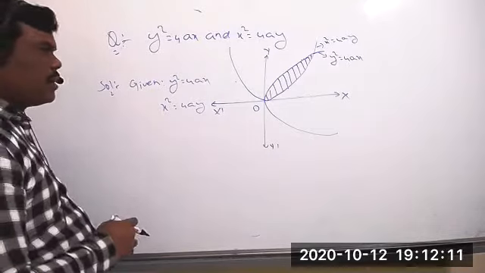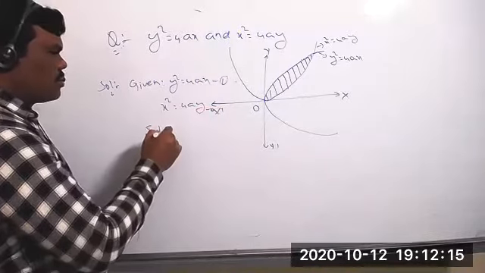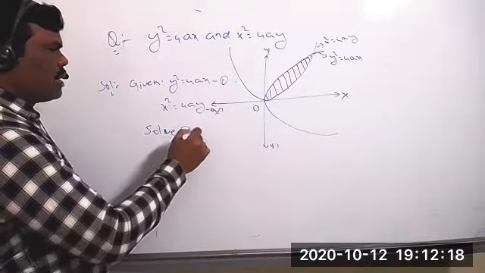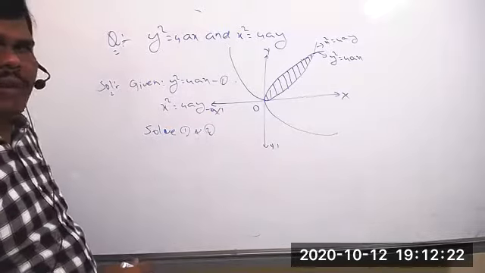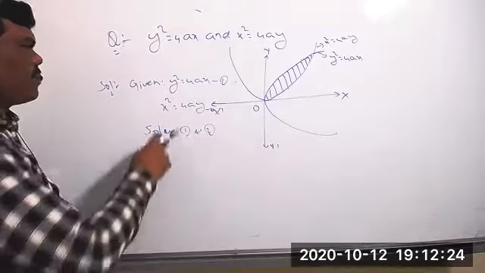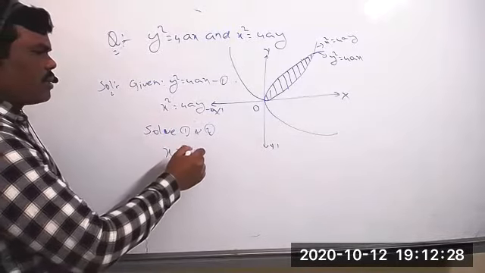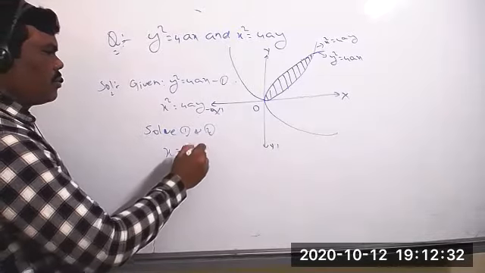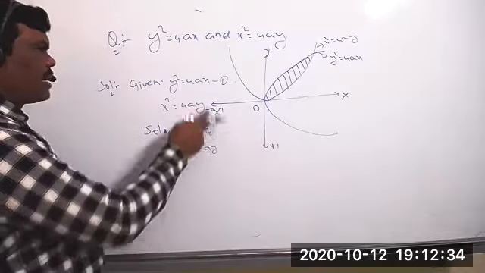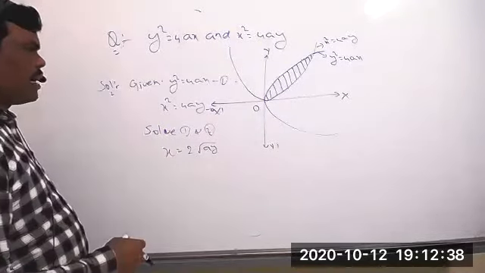Take the first equation and the second equation, so solve 1 and 2. Clearly y square equal to 4ax, and based on the second equation, the value of x equal to 2 into root a root of ay. This one you can substitute there. Then you will get